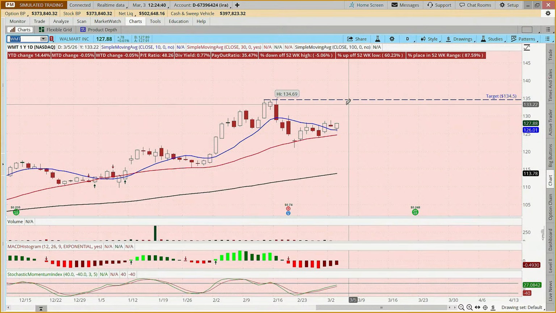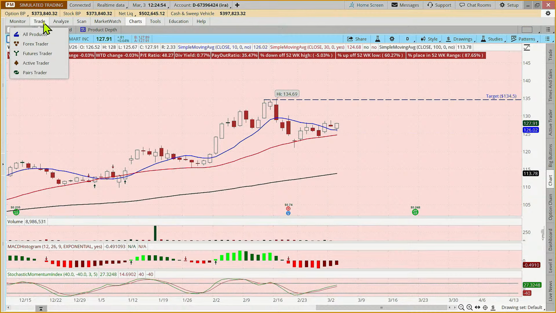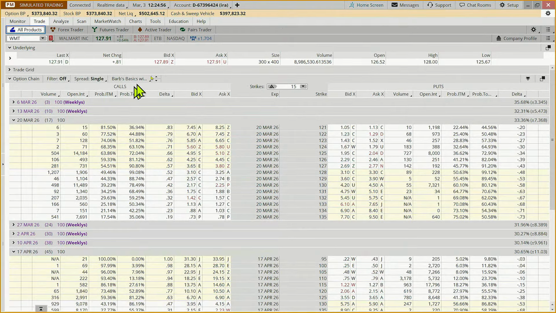So, if it gets up close and then we get a candle pattern indicating that this uptrend may be ready for a little break, there's nothing to say that you can't exit the position a little early. So if we come to our trade tab, how would we put that in?